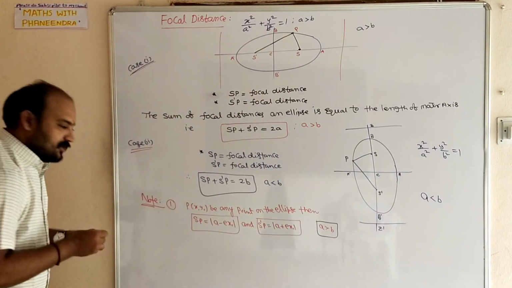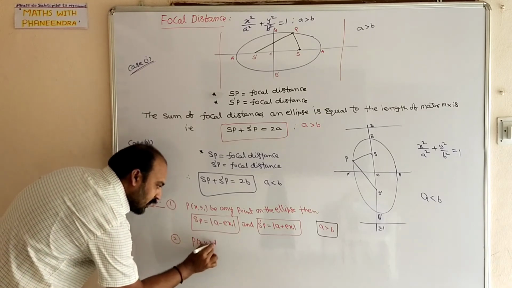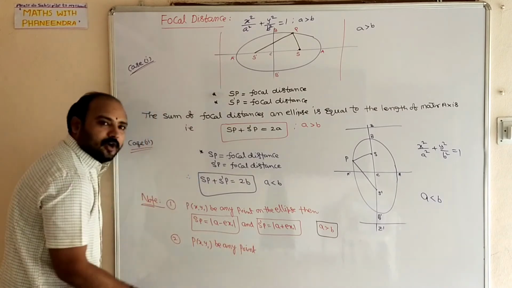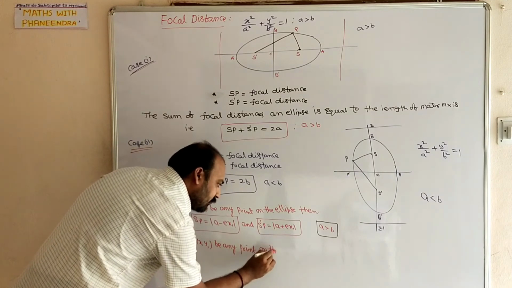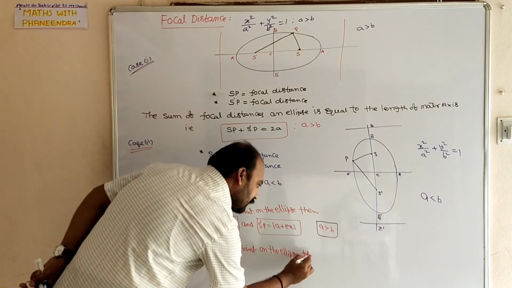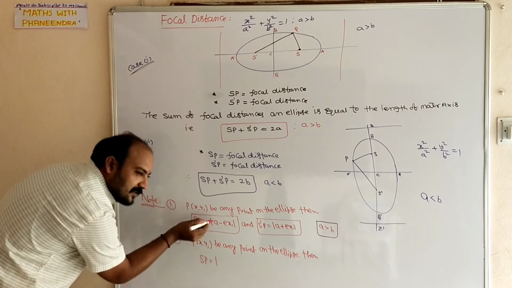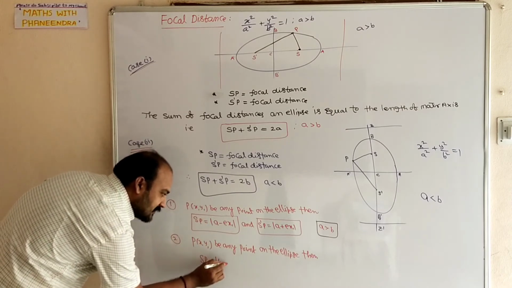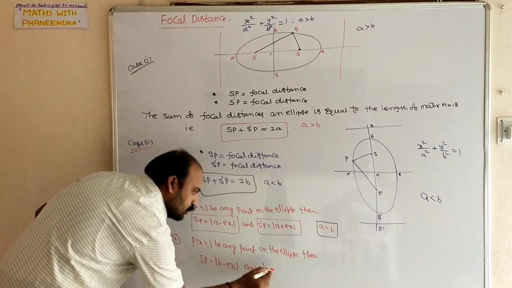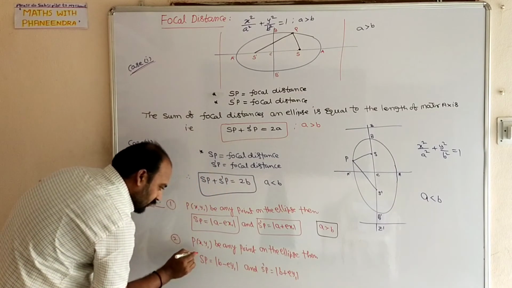Similarly, the second point: P of x1, y1 be any point on the ellipse, then SP equal to, in place of A, B will come, mod B minus E Y1, and S dash P equal to mod B plus E Y1.